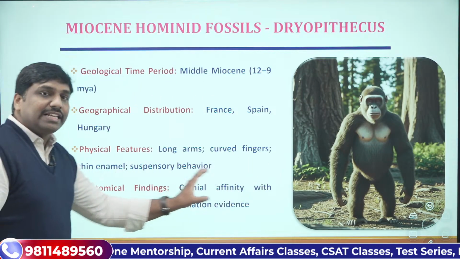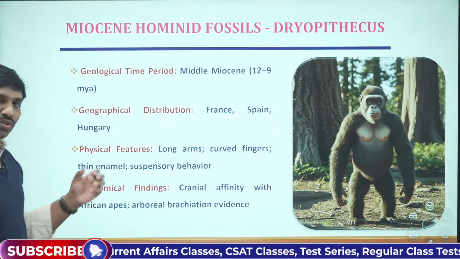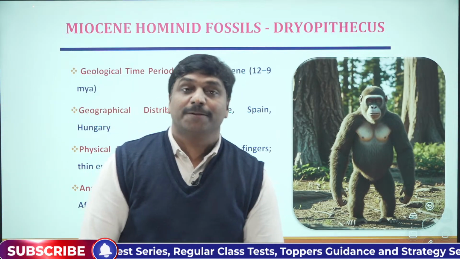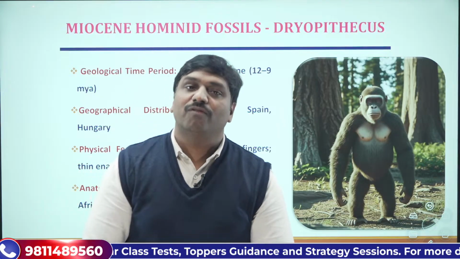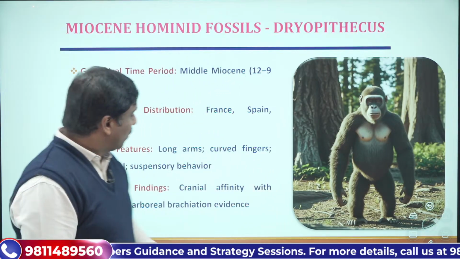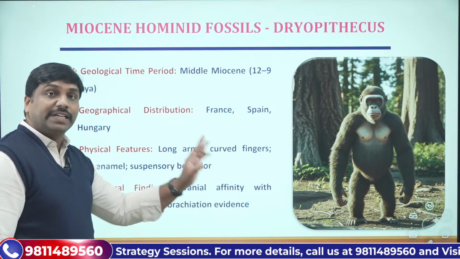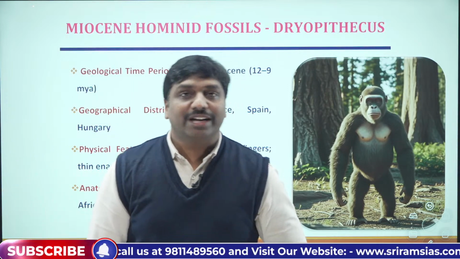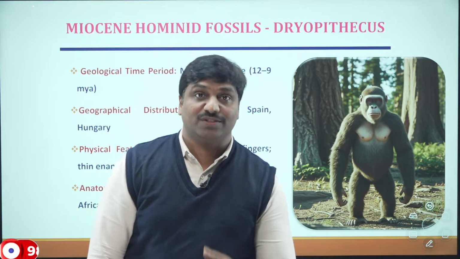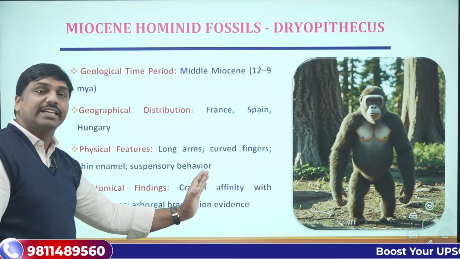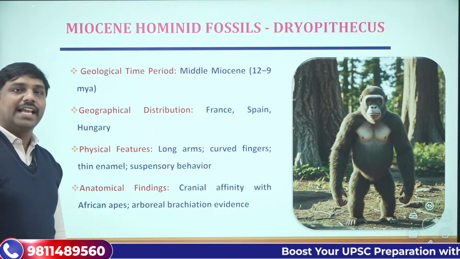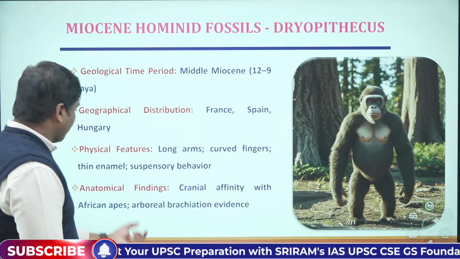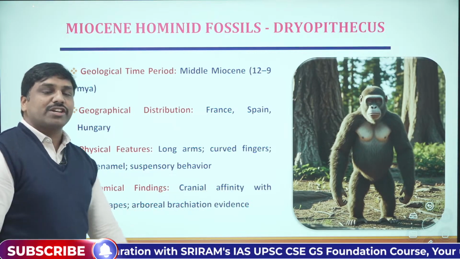Then the cranial affinity with the African apes. Dryopithecus is a European fossil hominoid. When we see the African hominoid remains, let's say Morotopithecus or Afropithecus, its cranial affinity was matching with those African species. That's another important aspect. Further, arboreal brachiation evidence.